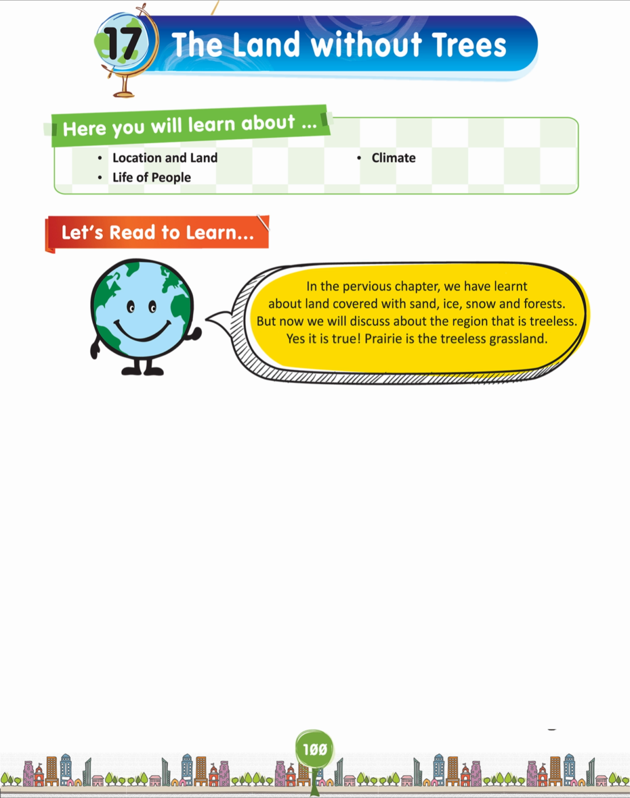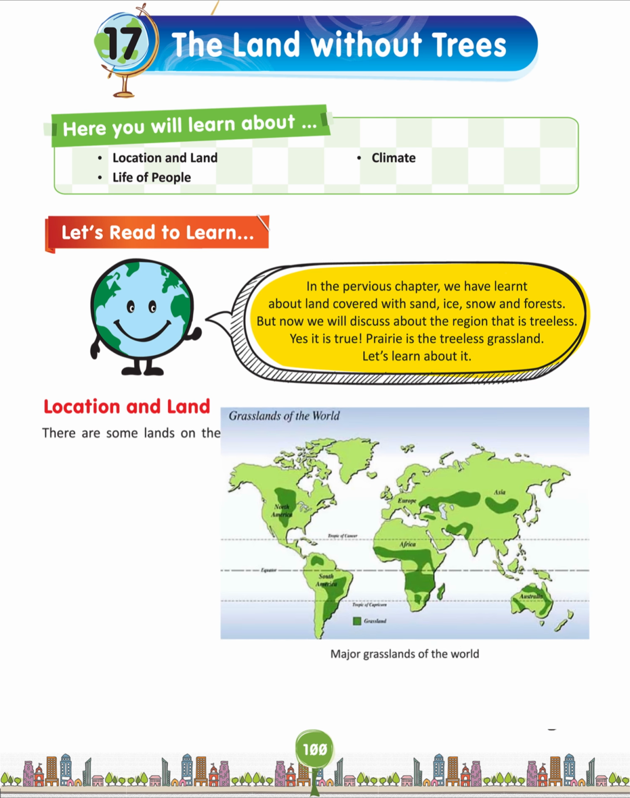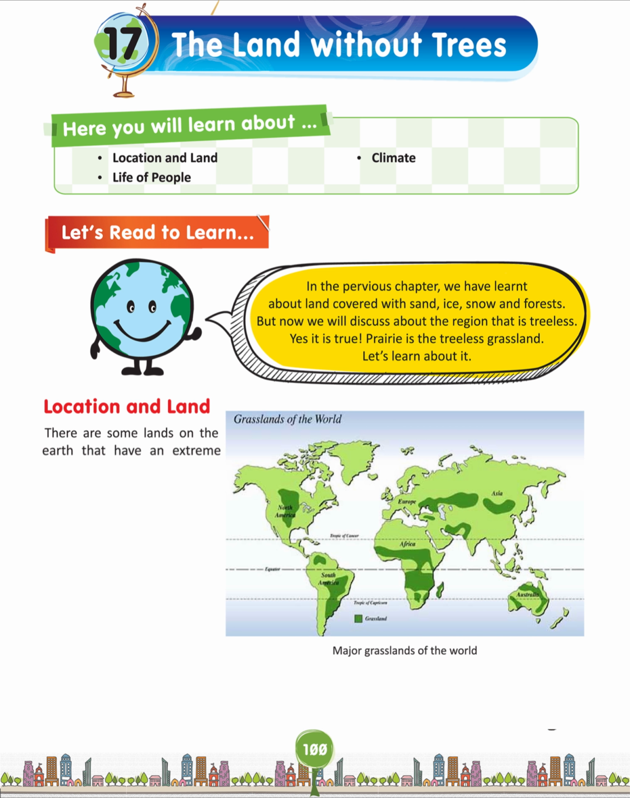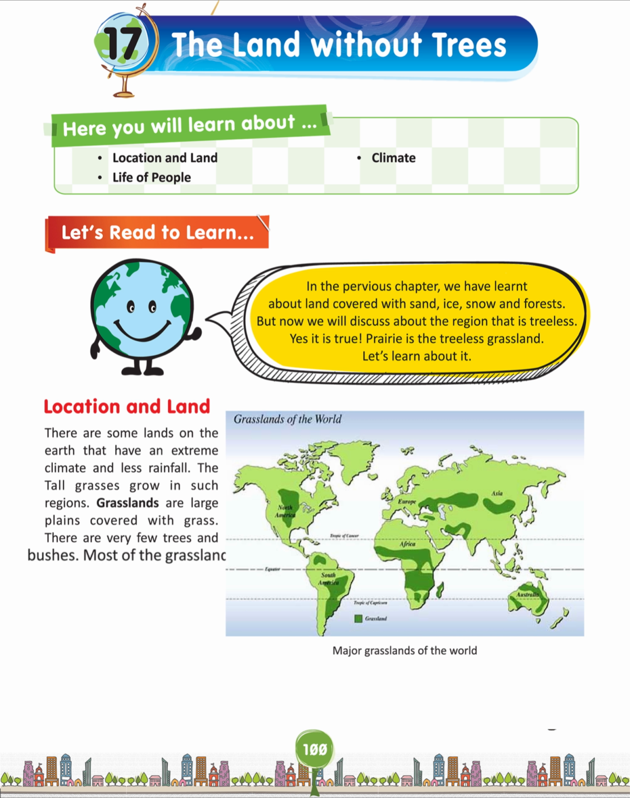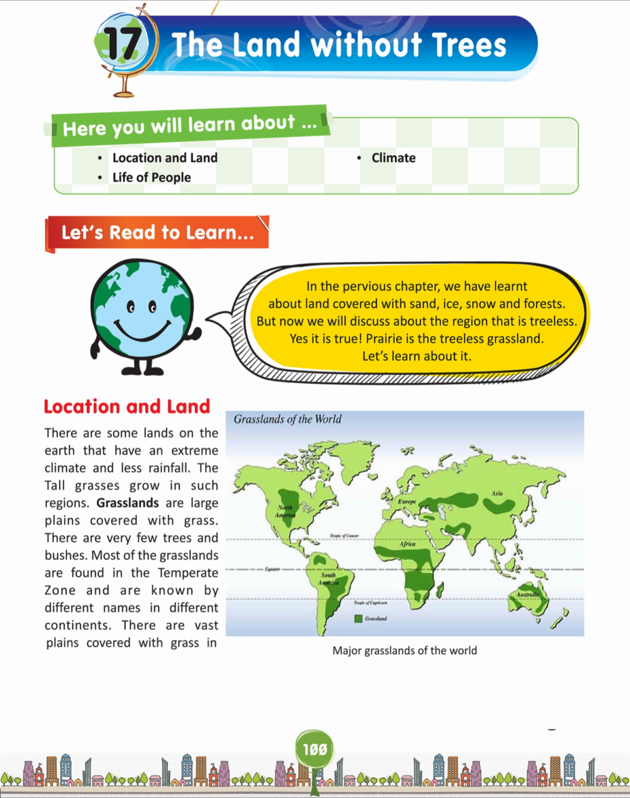Yes, it is true. Prairie is the treeless grassland. Let's learn about it. Location and land. There are some lands on the earth that have an extreme climate and less rainfall. The tall grasses grow in such regions. Grasslands are large plains covered with grass. There are very few trees and bushes. Most of the grasslands are found in the temperate zone and are known by different names in different continents. There are vast plains covered with grass in major grasslands of the world.